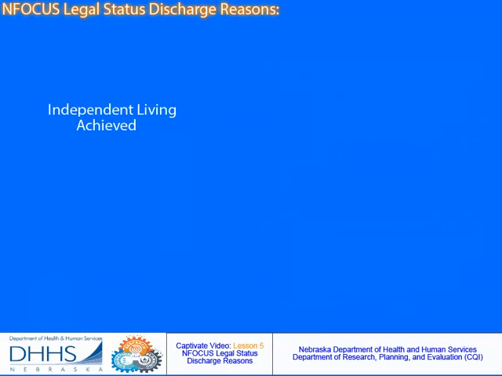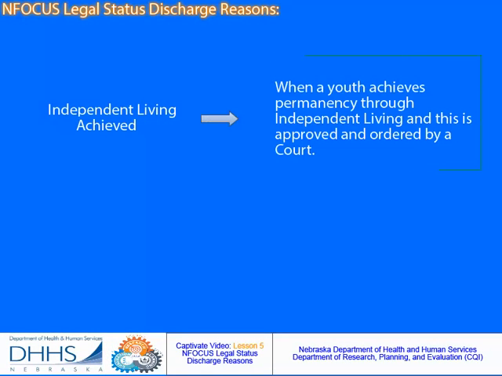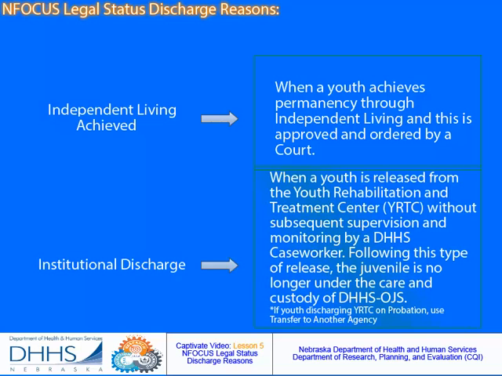Next is independent living achieved, which is defined as when a youth achieves permanency through independent living and this is approved and ordered by the court. Institutional discharge is defined as when a youth is released from the Youth Rehabilitation and Treatment Center, YRTCs, without subsequent supervision and monitoring by a DHHS caseworker. Following this type of release, the juvenile is no longer under the care and custody of DHHS OJS.